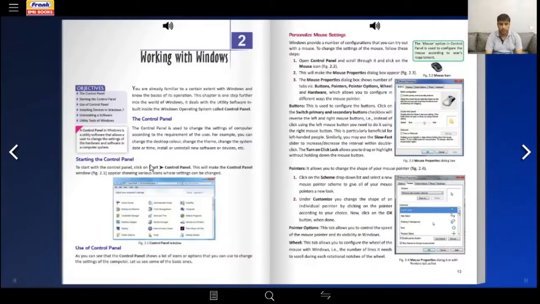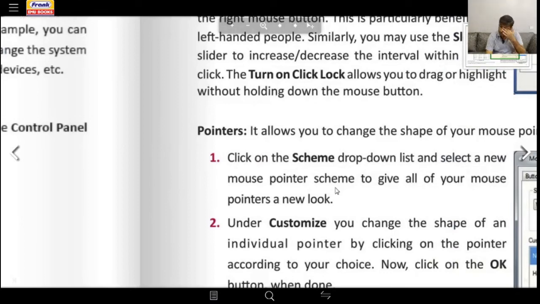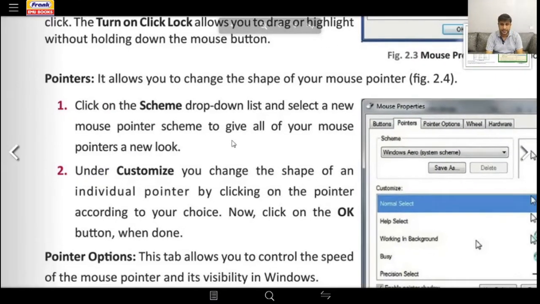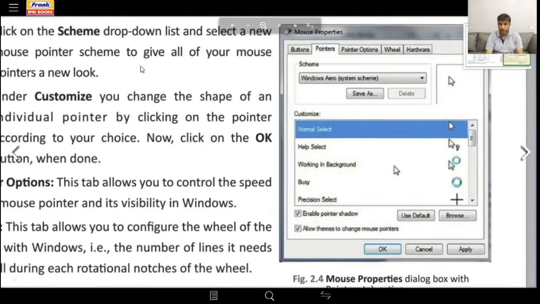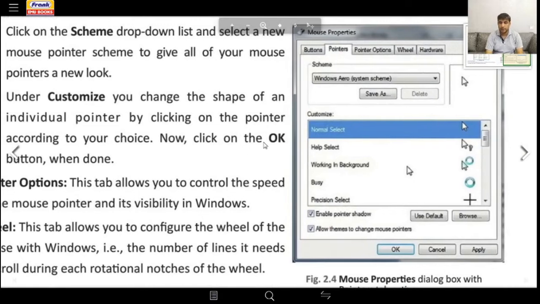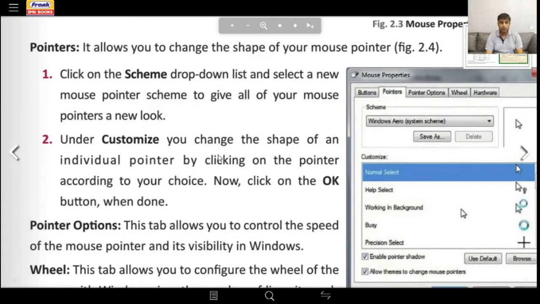Next thing that we are going to be reading about today is pointers. Now let's come down to the pointers section. If you look at figure number 2.4 dialog box, it is pointers. Pointers allows you to change the shape of the mouse icon. There are different shapes and sizes you can choose. Very interesting ones, sometimes very interesting ones.